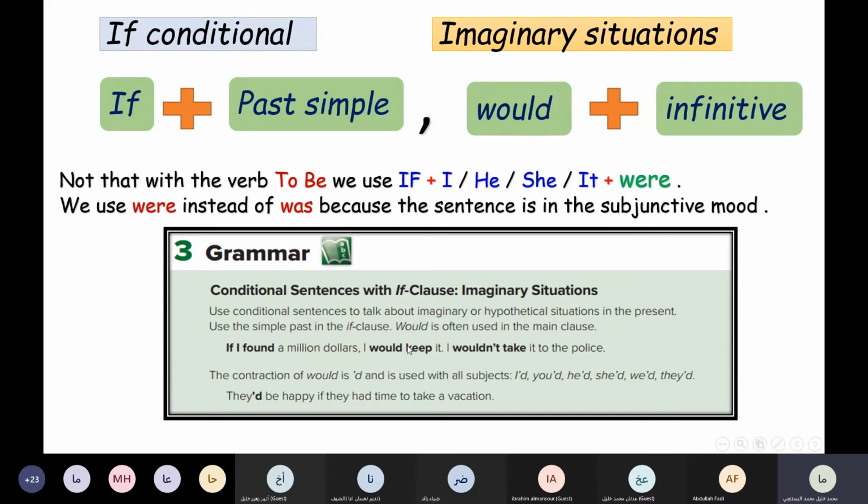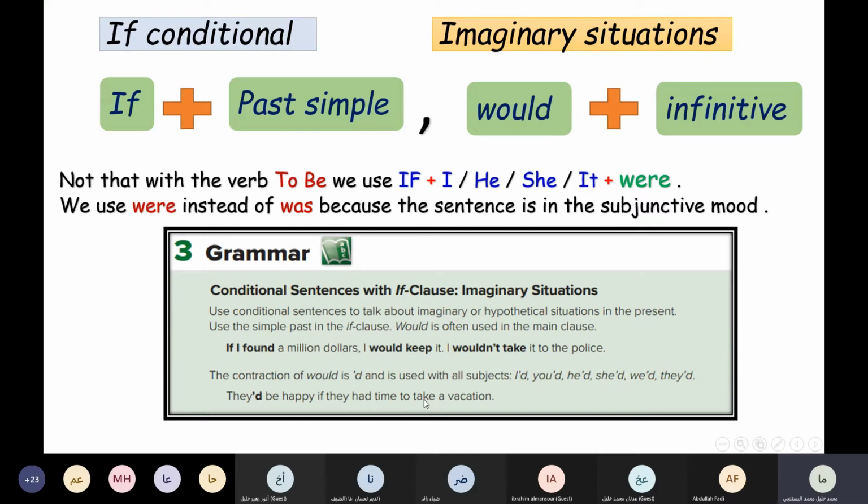Simple past. The second we use would with the base form. I wouldn't take it to the police if I want to make it negative. So here we have contractions with 'd, used with all subjects: I'd, you'd, he'd, etc. They would be happy if they had time to take a vacation.